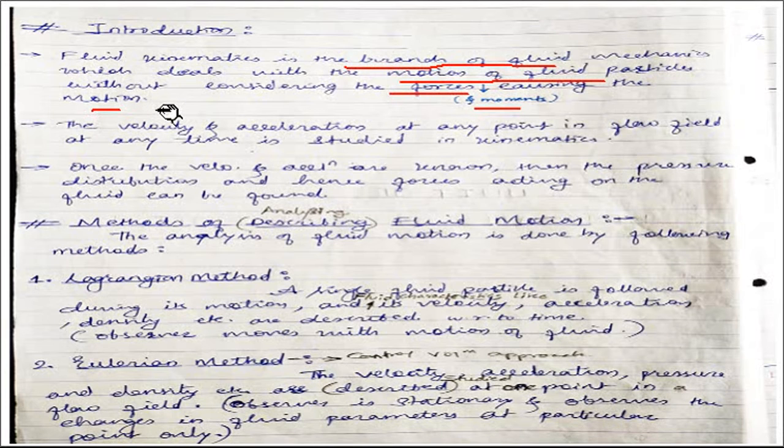This is the definition. Fluid kinematics studies purely the motion of fluid particles without taking into consideration the forces and the energies involved during the motion.